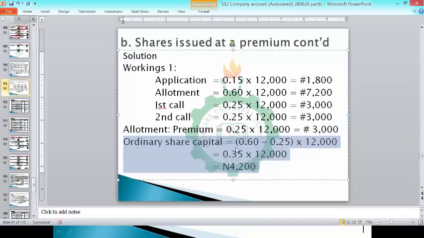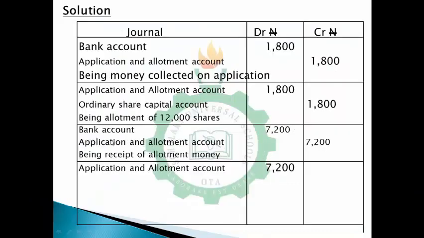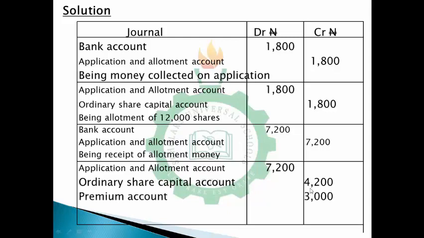Why? Because for this allotment, this 60 kobo of allotment, we have a premium element of 25 kobo there. So this 25 has to go to premium account separately, while the remaining 35 has to go to ordinary share capital account. So you credit ordinary share capital account with 4,200, which is 35 times 12,000. Then the rest, which is premium, goes to premium account separately. So by the time you sum this up, 4,200 with 3,000, you will get 7,200, which is the corresponding debit entry here. So that makes this account balanced. So this is the amount payable on allotment.